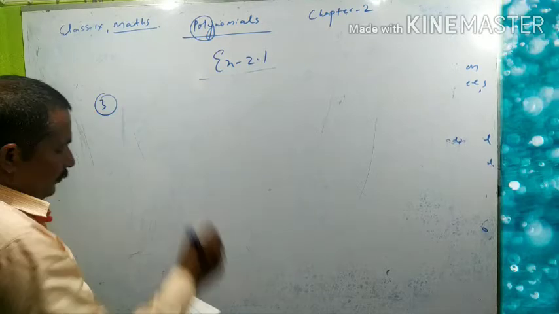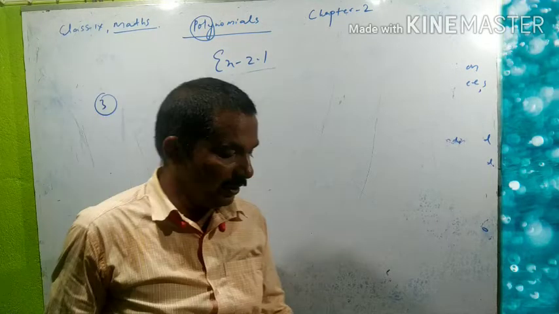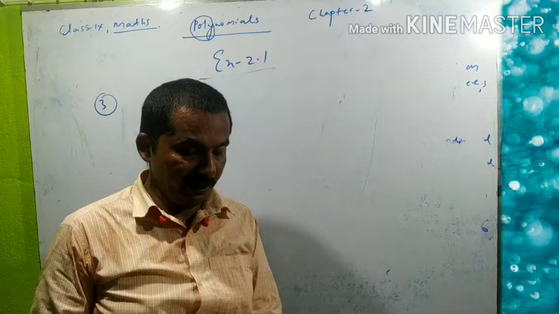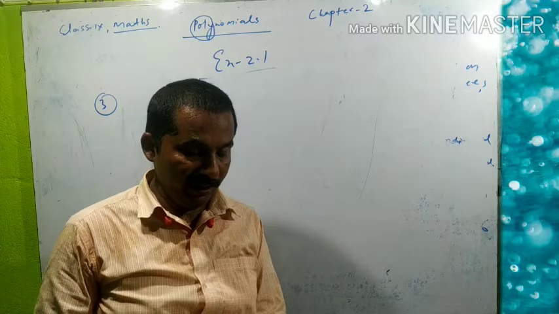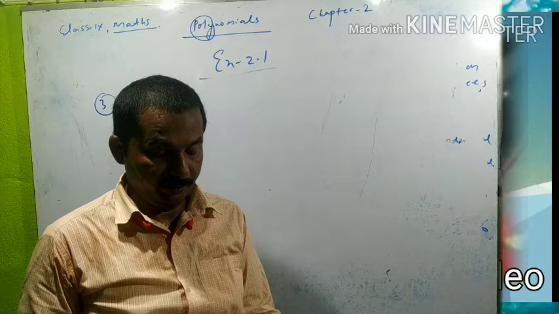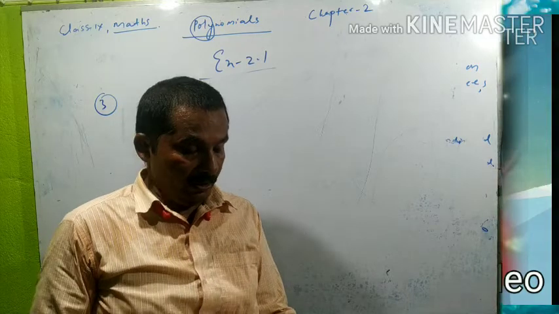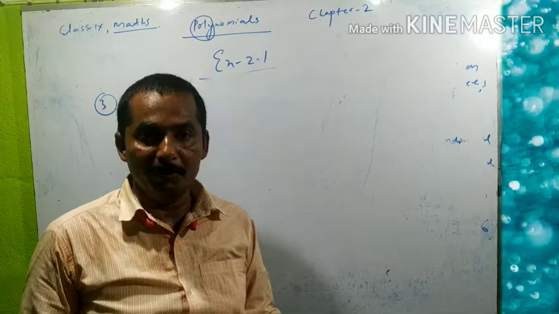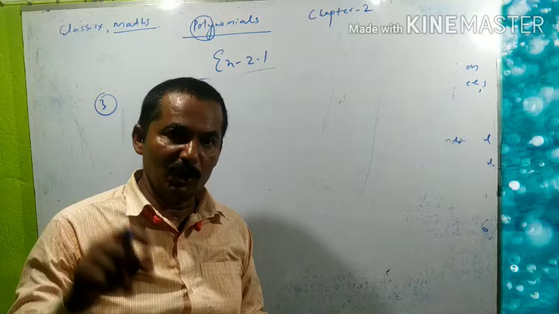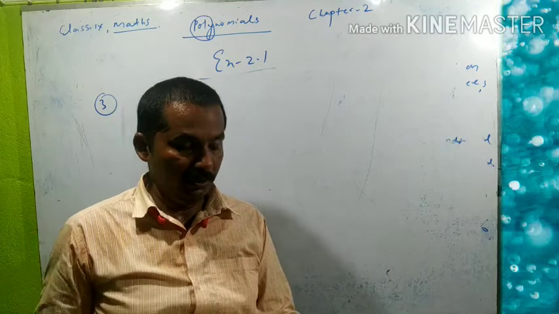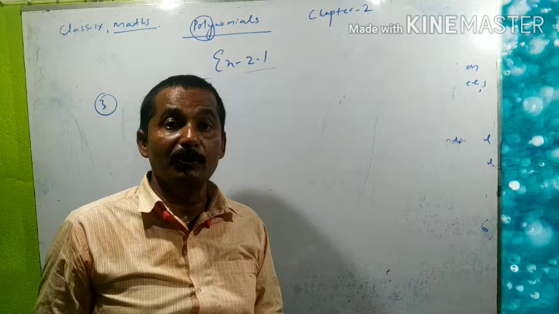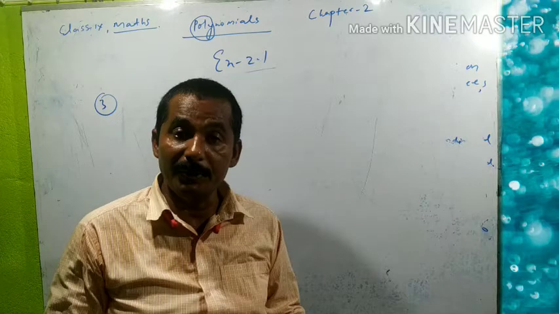Question number 3. Give one example of such a binomial of degree 25 and monomial of degree 80. Look here. Give one example of binomial. Binomial means a polynomial having 2 terms, but its degree should be 25, meaning highest power should be 25.